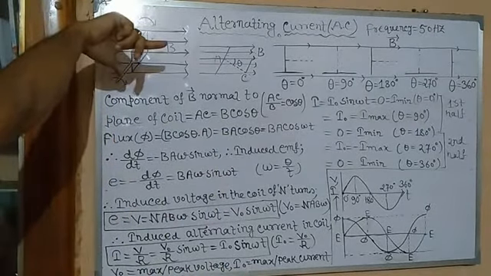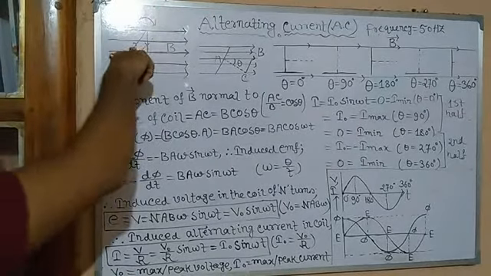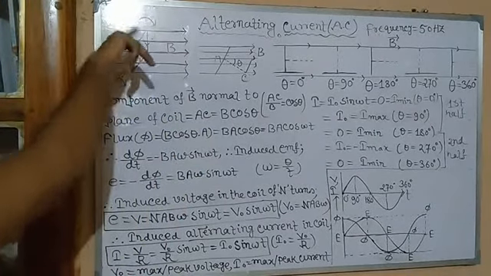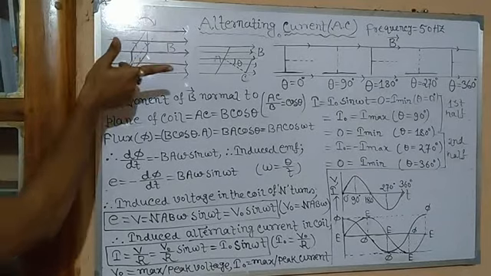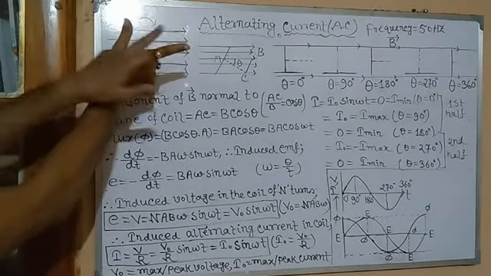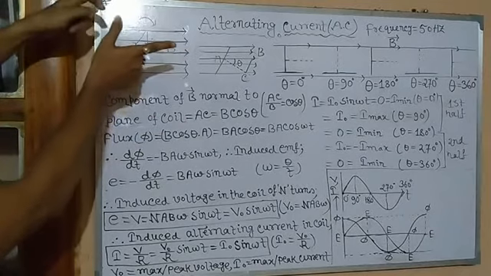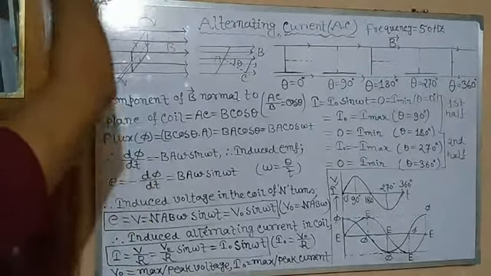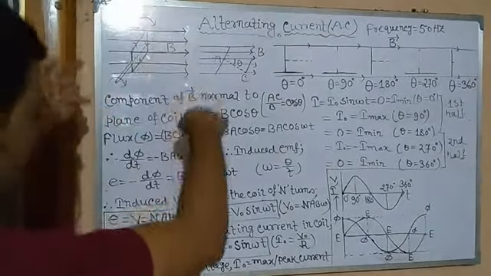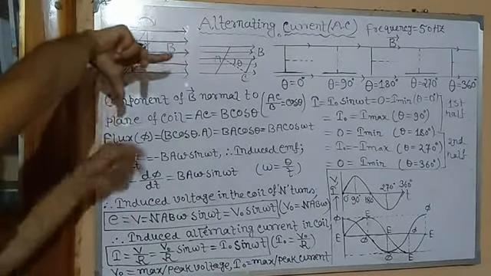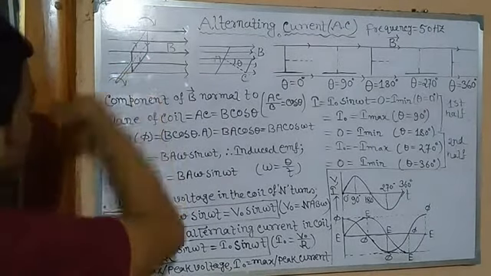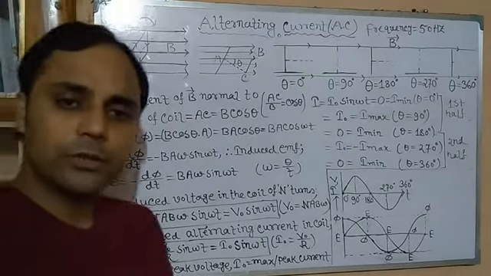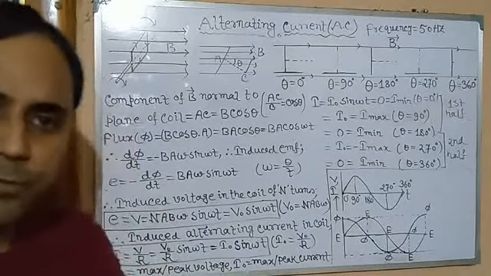So the magnetic field is in this direction. This is the direction of the magnetic field, the index finger; the thumb indicates the direction of force; and the middle finger indicates the direction of current, which flows in this direction. If you take this side, when you rotate, the force will act in the downward direction. Magnetic field is in this direction, force in this direction, current in this direction. So current is flowing in the clockwise direction, which we will learn in detail when we discuss the AC generator.